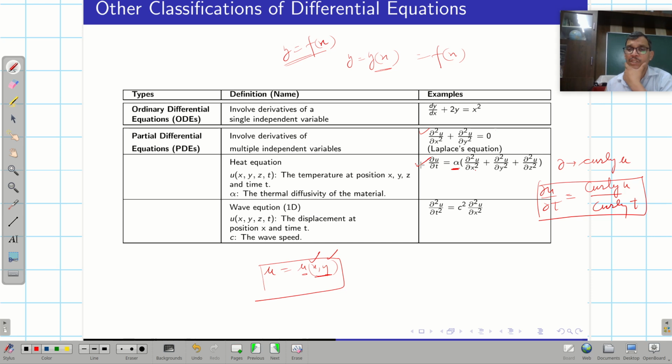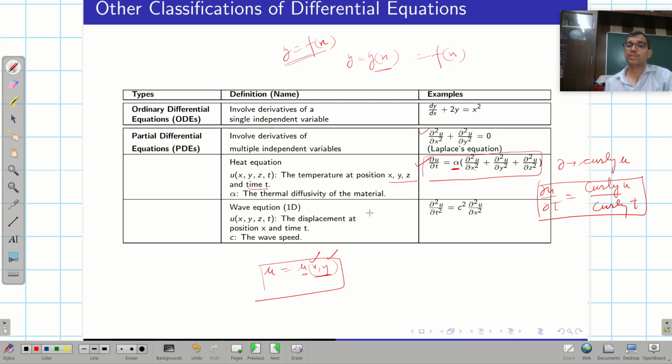In the heat equation, u is a function of x, y, z and t, meaning the temperature at a given position and time, and alpha is a constant known as the thermal diffusivity of the material. So it is a heat equation, also a partial differential equation.